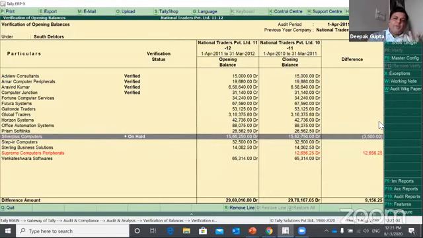So it will help you to consolidate the entire process and rectify or reconcile the opening balances with your audited balance sheet of the previous year in a matter of minutes or hours.